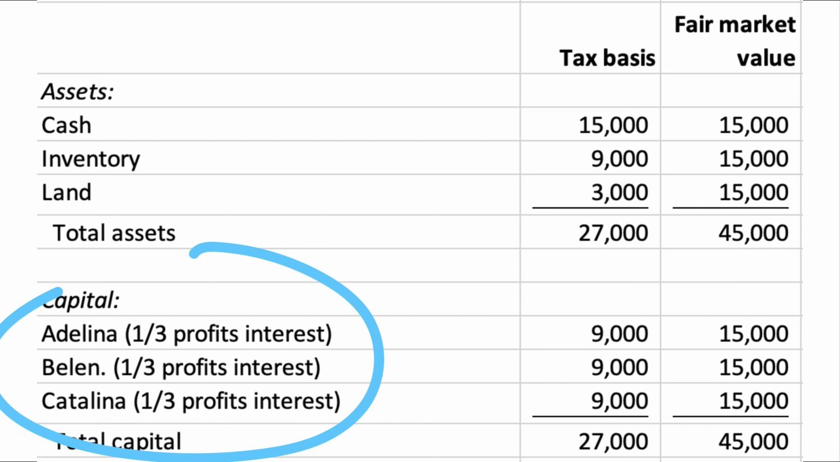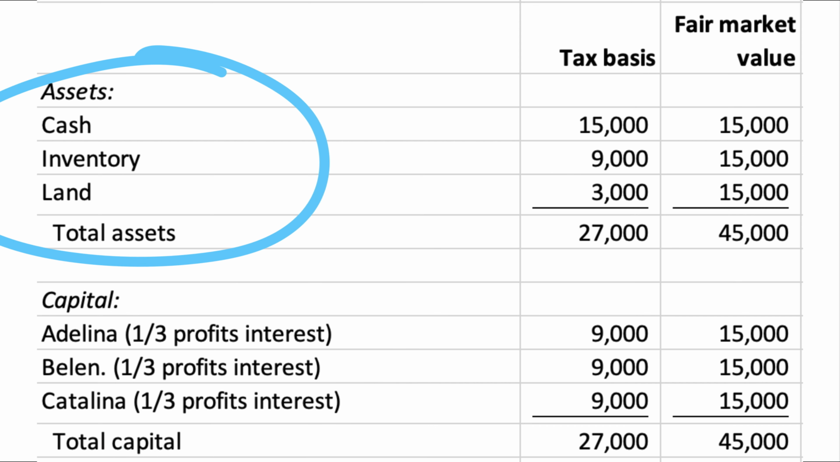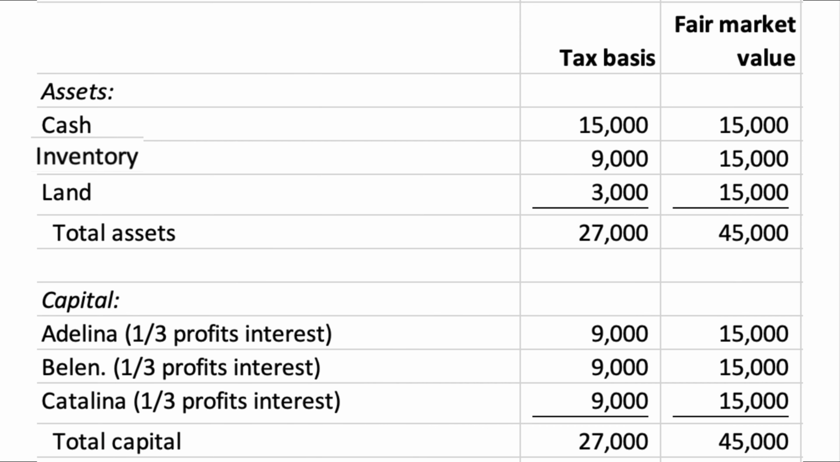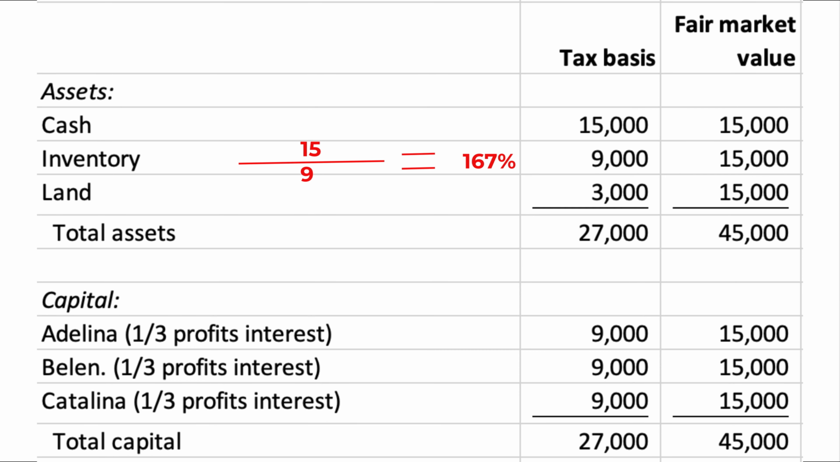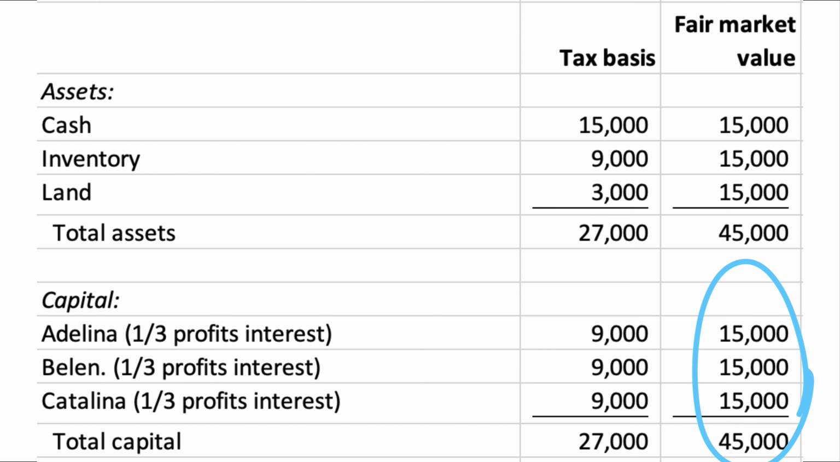Here's a partnership with 3 partners. Each partner has a 1/3 interest in profits and capital. The partnership owns cash, inventory, and land. The partnership distributes all of the inventory to Adelina to terminate her partnership interest. Although this is a liquidating distribution, a current distribution has the same result. The inventory is substantially appreciated since the fair market value is 167% higher than the tax basis. Adelina's distribution is disproportionate because it changes the 1/3 interest that each partner has in the inventory.